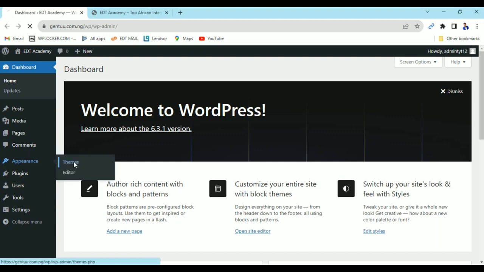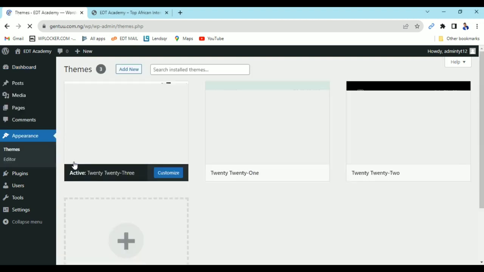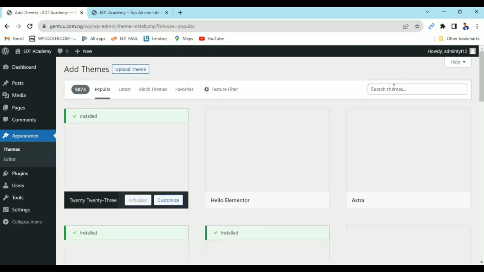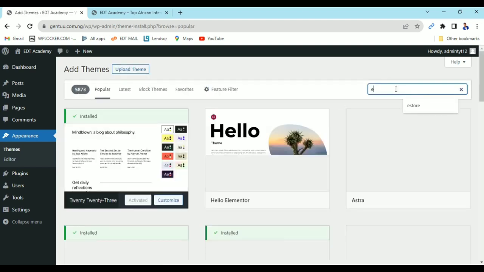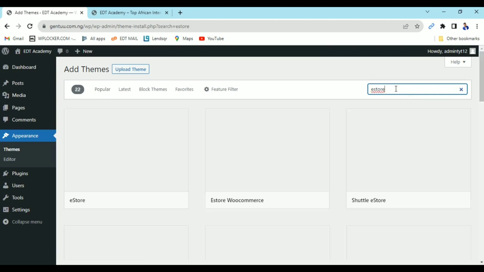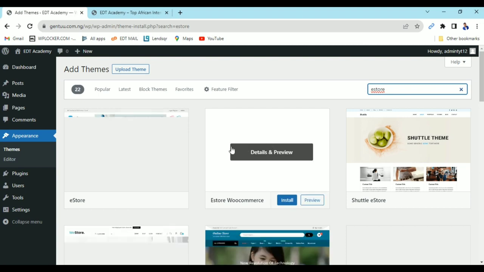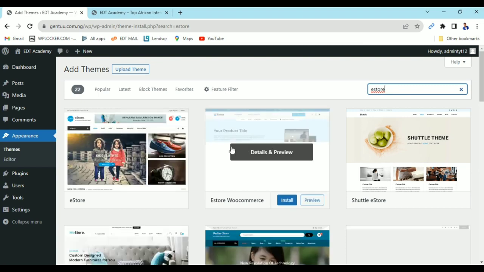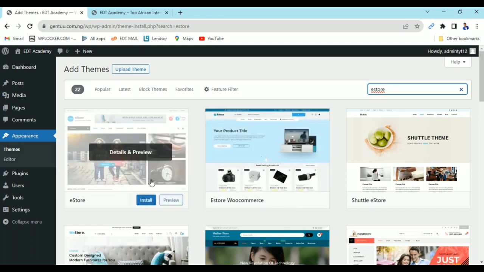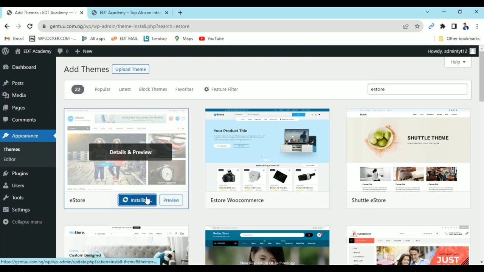I'm just going to install the theme. So I'm going to click on add. I'll come here and type eStore, which is electronic store. We have other themes. There are a lot of themes you can use, but in this tutorial I'm going to use eStore, so I'm just going to install it.